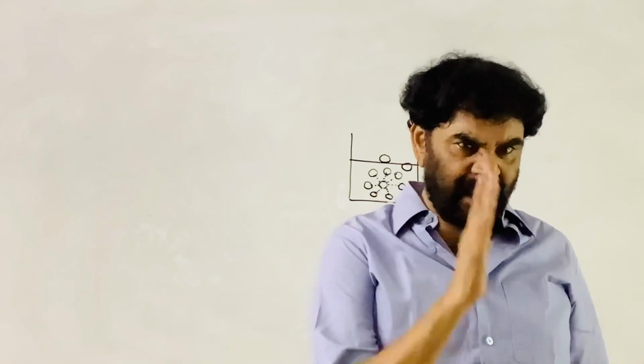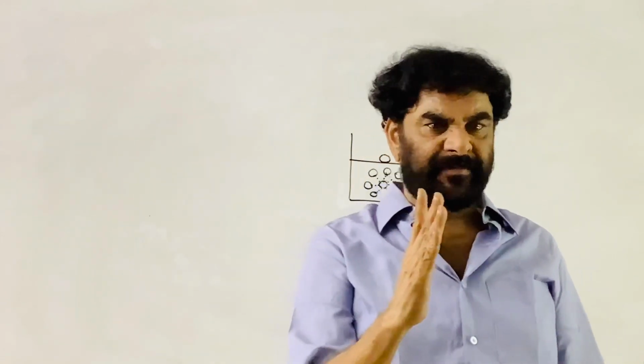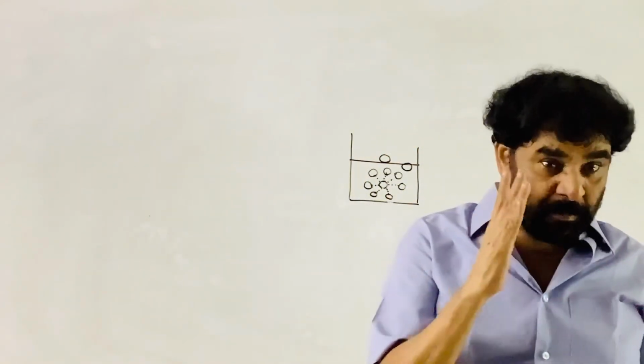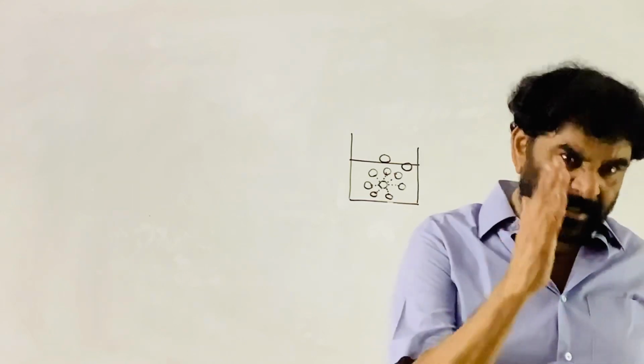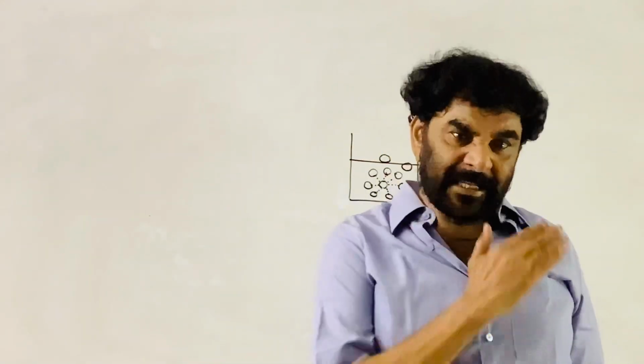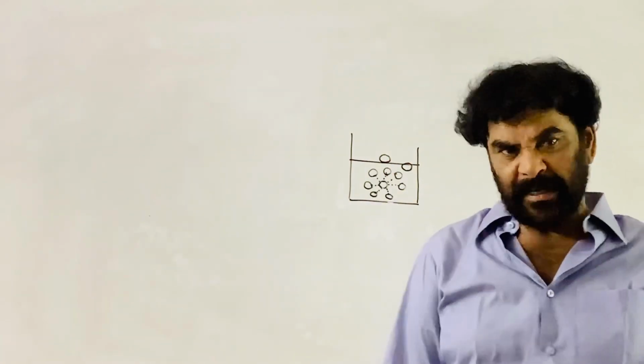It is neither reactant nor product, but it promotes the rate, the speed of the reaction. It is related to the rates of chemical reactions.